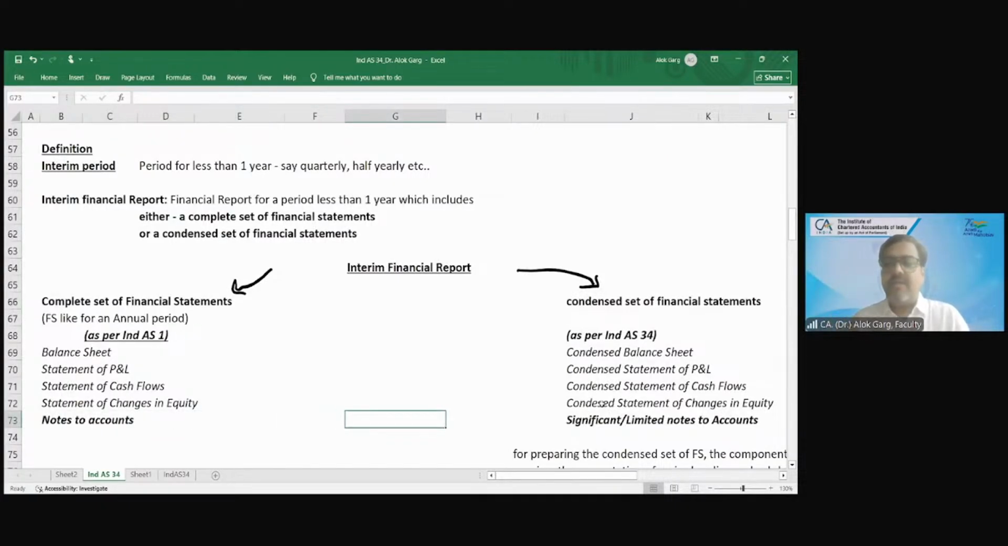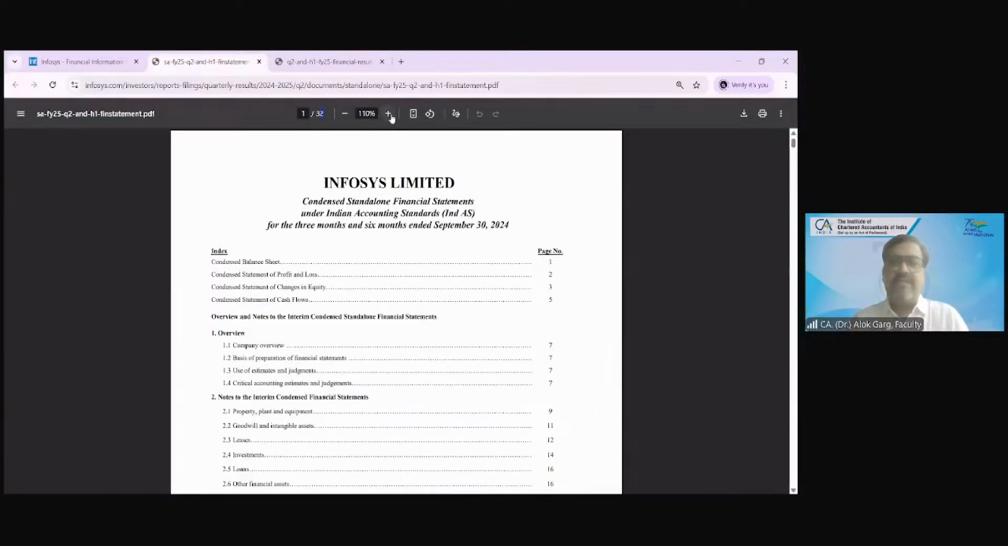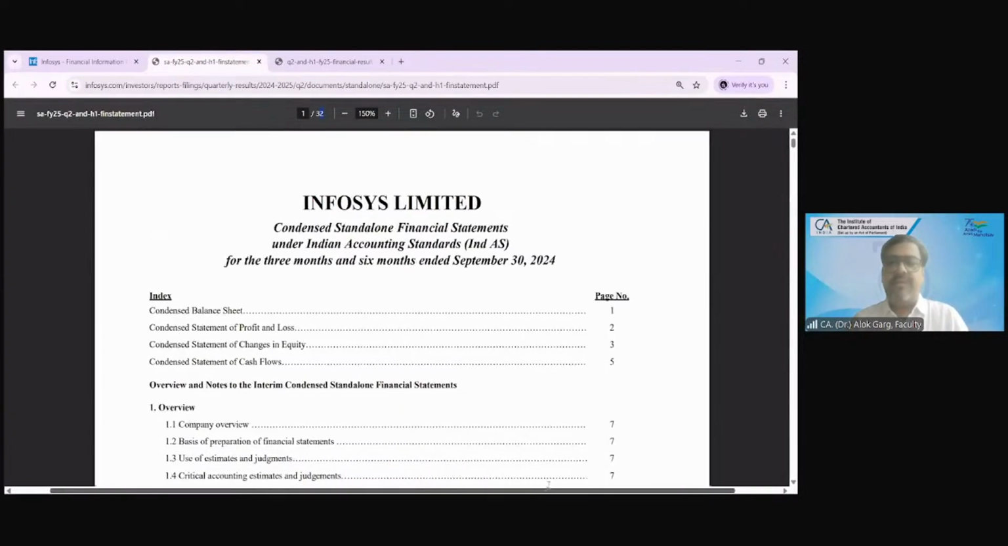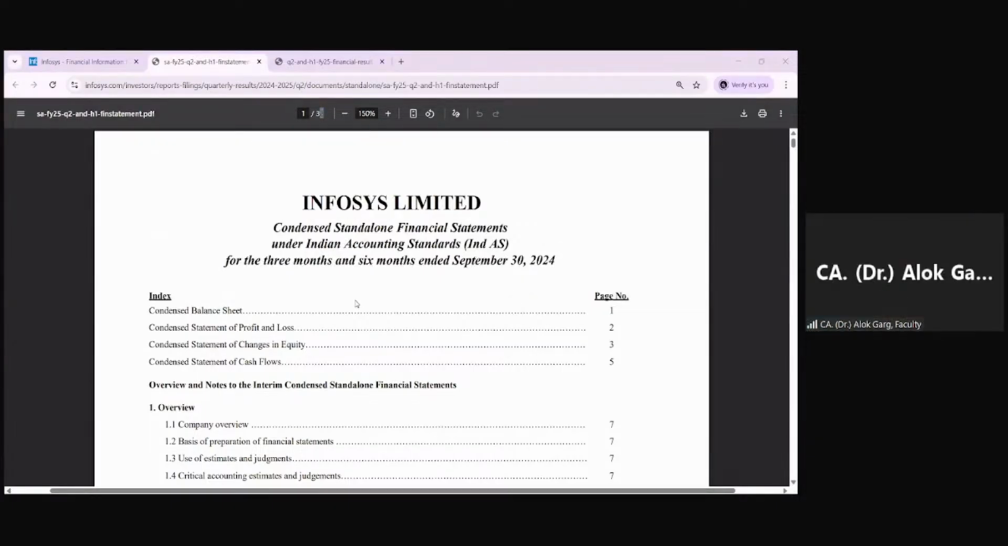Yes, sir. Sir, what is meant by condensed? So let me show you a real life example. I hope these Infosys financial statements are visible. Yes, sir. What is the period? The period is 3 months and 6 months ending September 24. This is the period.